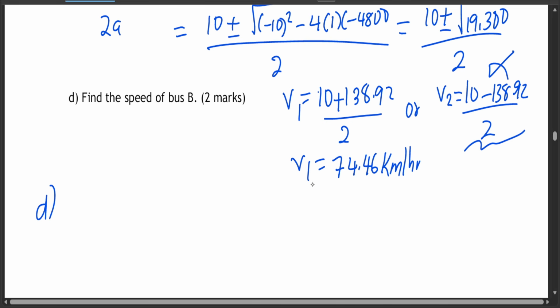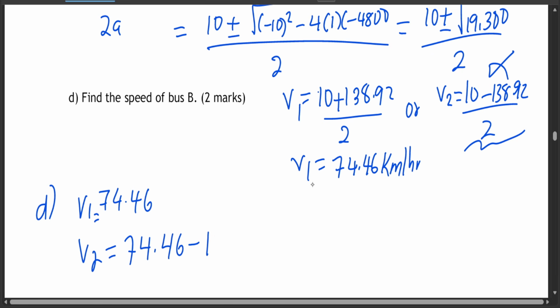Find the speed of bus B. The speed of bus B is going to be 10 kilometers per hour less. So if v1 is 74.46, v2 is going to be 10 kilometers per hour less, which is 74.46 minus 10, which will give you 64.46 kilometers per hour. That is your answer.